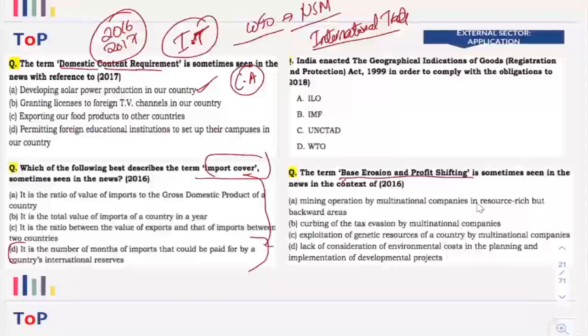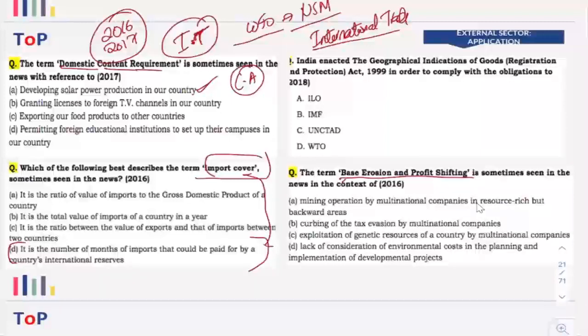Now, base erosion and profit shifting is something that we study in the case of malpractices done by MNCs in order to reduce their tax liability. It is something that we discuss under tax avoidance, right? Based on that, base erosion and profit shifting was in the news because G20 countries wanted to take some action against these kinds of malpractices by companies, whereby the developing countries are losing much of their tax revenue. So here the answer is straightforward.